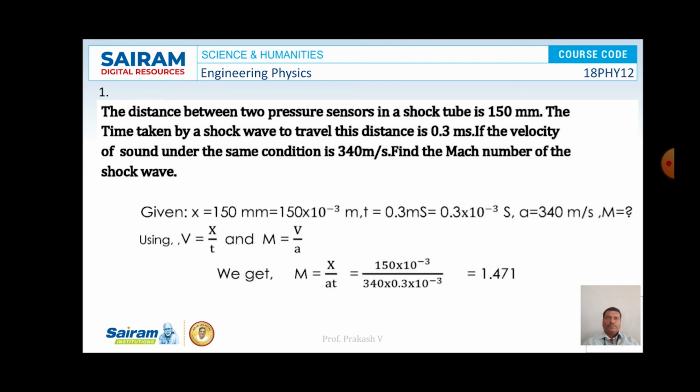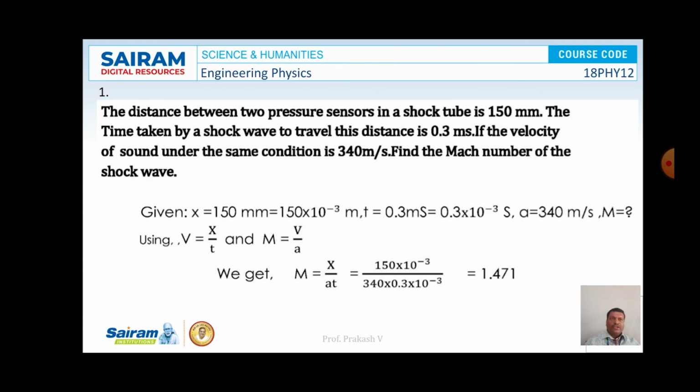Now let us look at a problem. The distance between two pressure sensors in a shock tube is 150 mm. The time taken by a shock wave to travel this distance is 0.3 millisecond. If the velocity of sound under the same condition is 340 meter per second, find the Mach number of the shock wave. Given x is equal to 150 mm or 150 into 10 to the power minus 3 meter, t is equal to 0.3 millisecond or 0.3 into 10 to the power minus 3 second, and the velocity of sound a is equal to 340 meter per second.